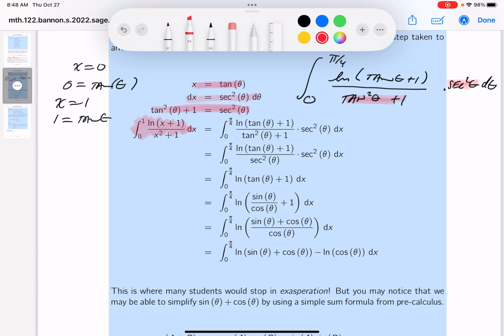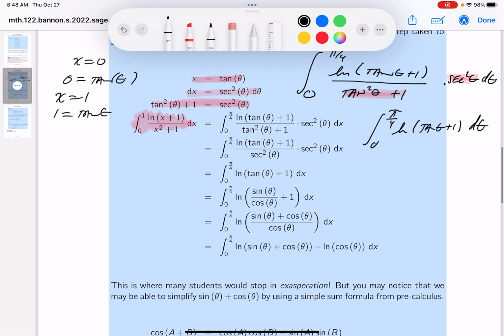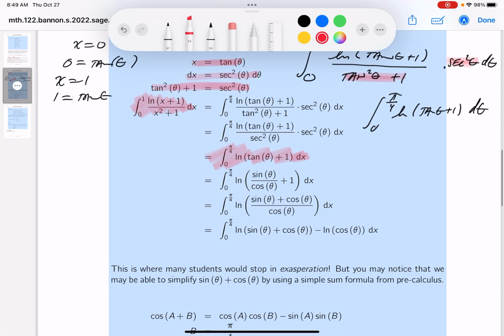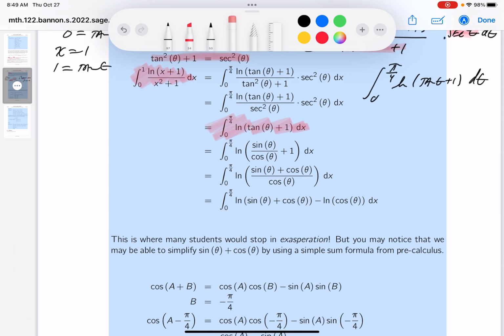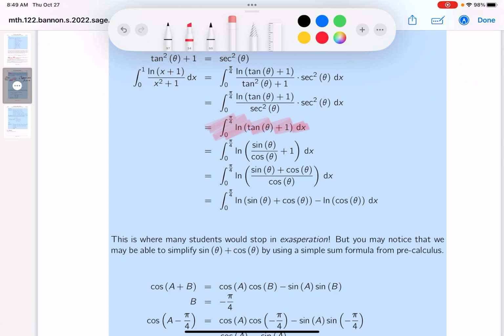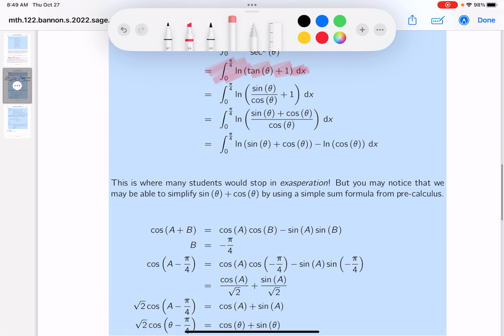So when you cancel those two off, what would you get? A pretty simple integration, by the way. You get this over here: the integral from 0 to pi over 4 of the natural log of tangent theta plus 1 d theta. Let me show you where that's written. And we're over here now, and again, we're proceeding forward on it. So let me erase the past now. We're done with this, and I want to move forward.